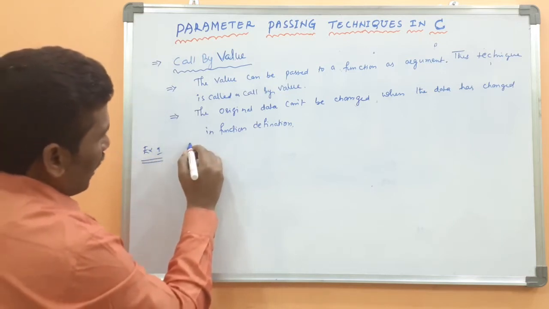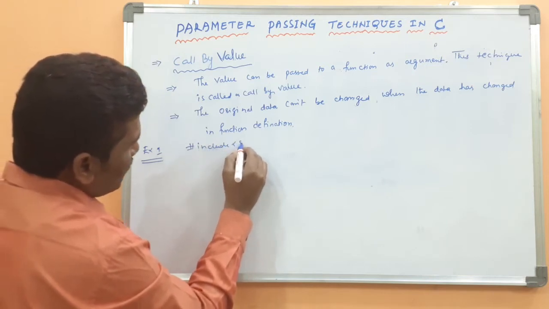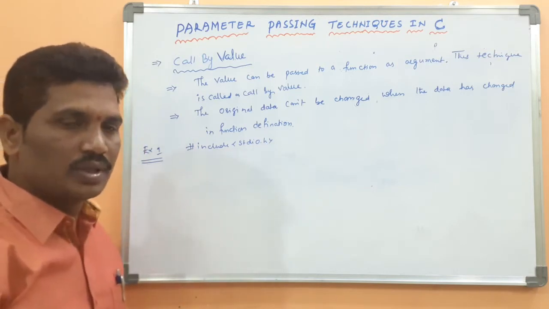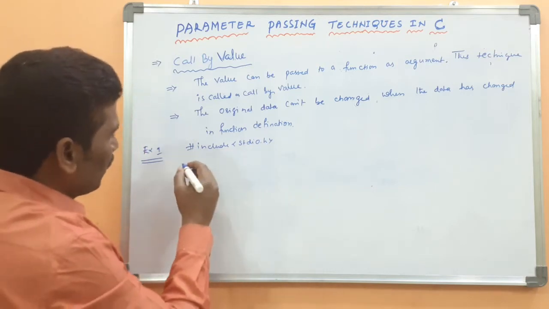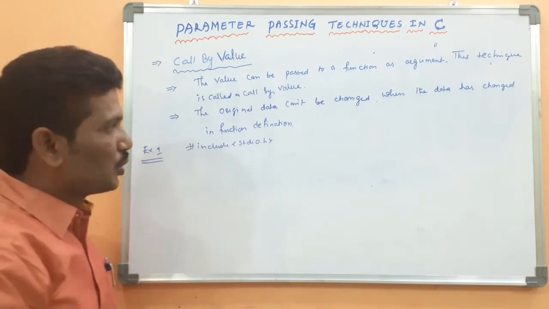Look here: hash include stdio.h, the standard input output header file. Then first, what you have to do is the function needs to be declared.